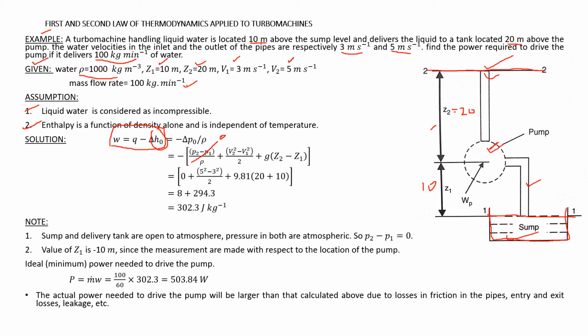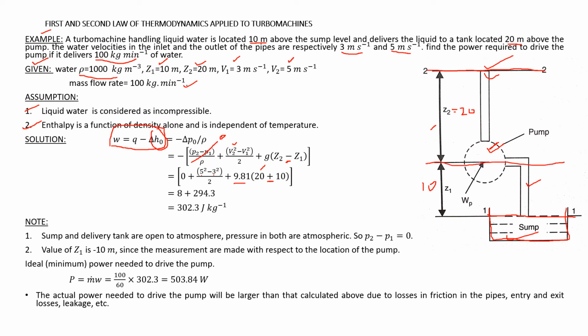And V2 is 5 square, and V1 is 3 square, plus G is acceleration due to gravity 9.81, Z2 is 20 and Z1 is 10. You may ask me a question here, there is a minus sign here, but there is a plus sign here. We are measuring the height taking this pump as a reference.